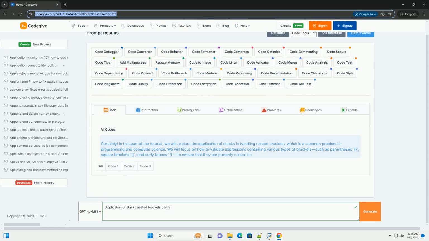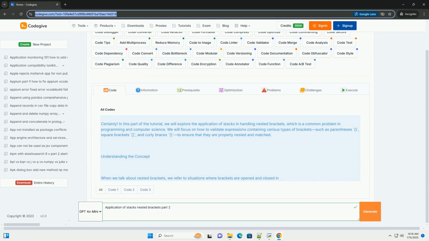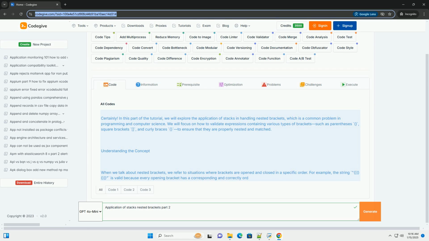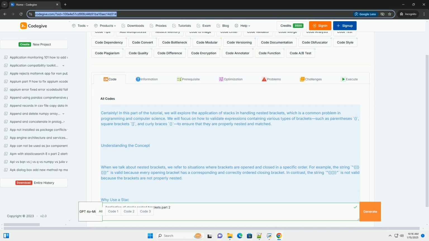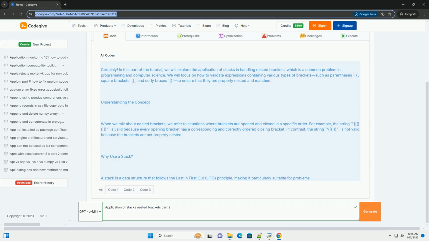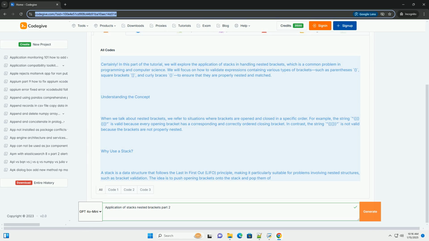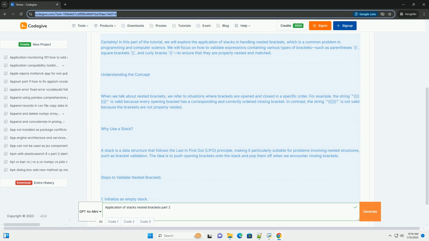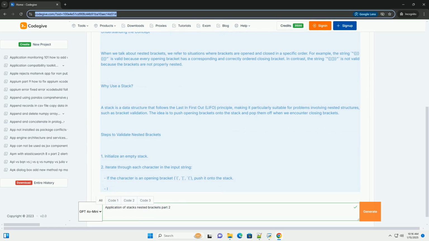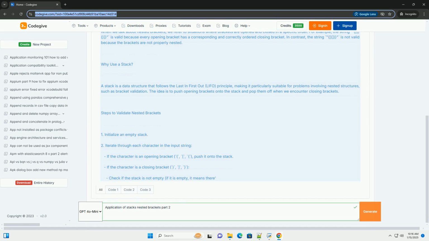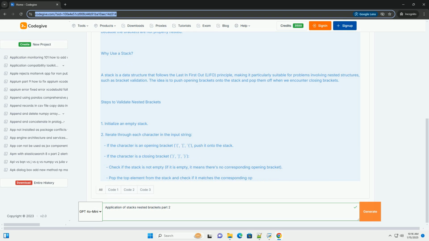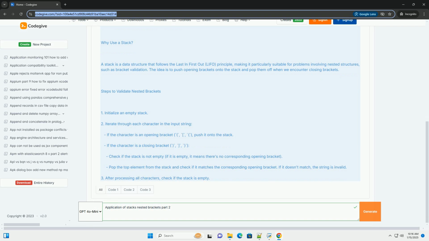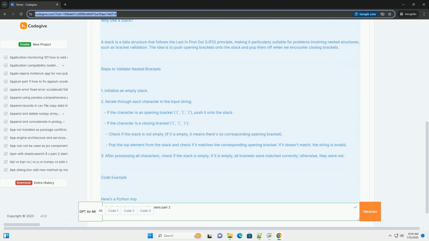Certainly. In this part of the tutorial, we will explore the application of stacks in handling nested brackets, which is a common problem in programming and computer science. We will focus on how to validate expressions containing various types of brackets such as parentheses, square brackets, and curly braces to ensure that they are properly nested and matched.